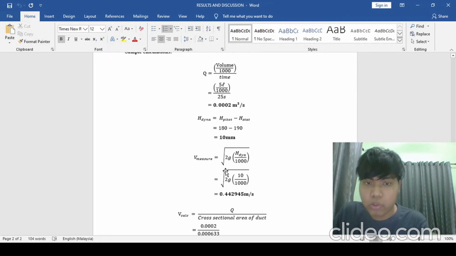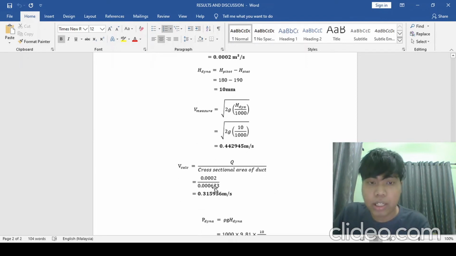For the velocity, we use this formula: square root of 2g times height divided by a thousand. We insert the value, square root of 2g times 10 divided by 1000, and we got the final answer 0.442945 meter per second. Then we calculate the velocity by using Q, which we found before, divided by the cross-sectional area, and then we got the final answer